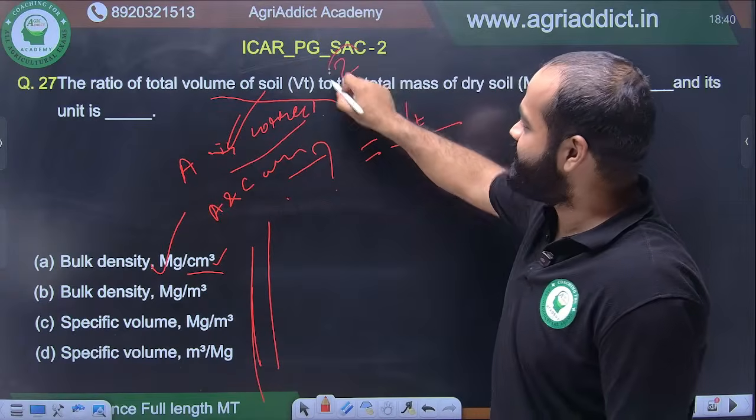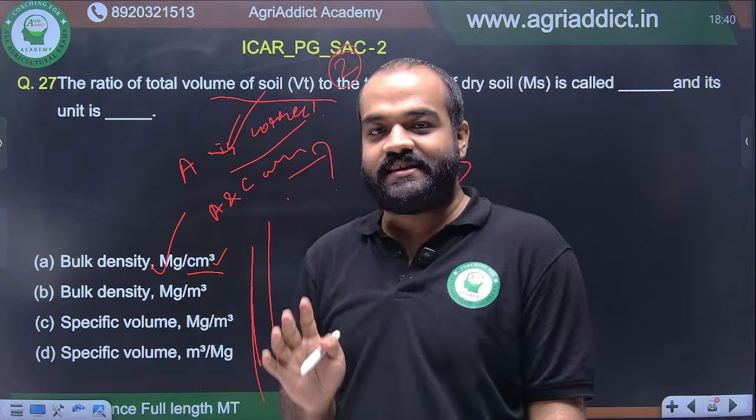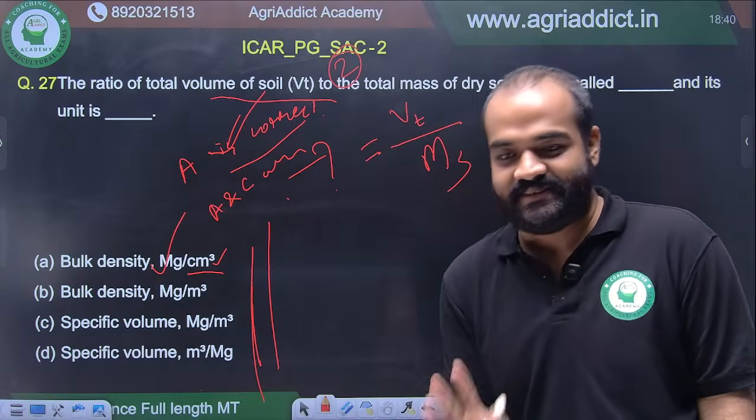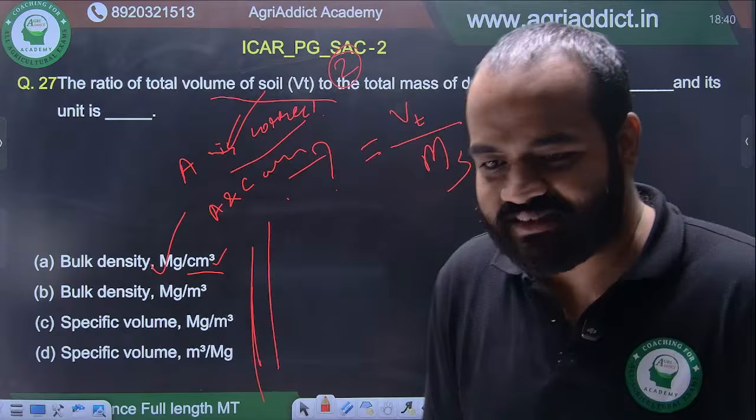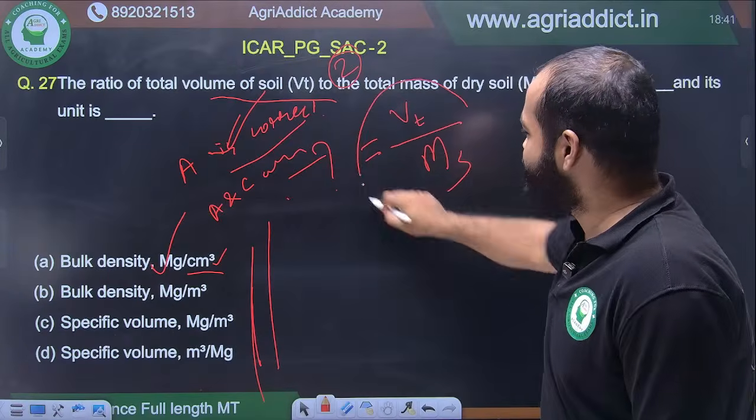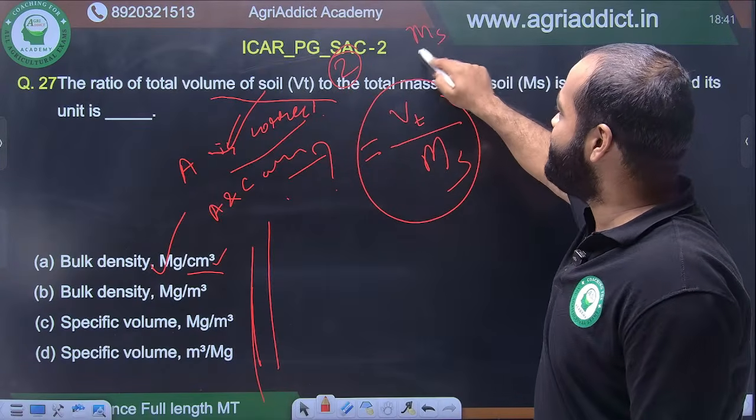Read the question at least twice. This is very important. ये करना ही है, ठीक है? Now let's see the answers. Someone is saying B. अरे यार bulk density नहीं है यार. Bulk का उल्टा है ना. Bulk density is MS by VT.